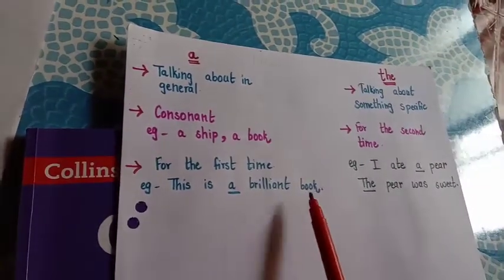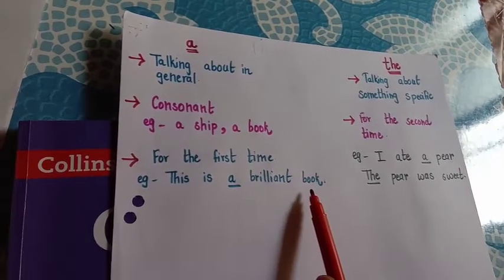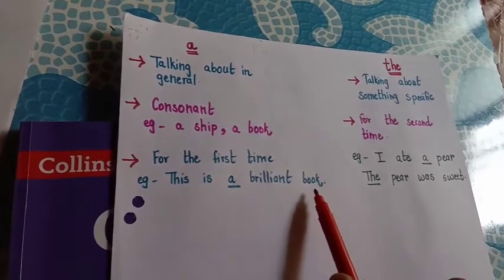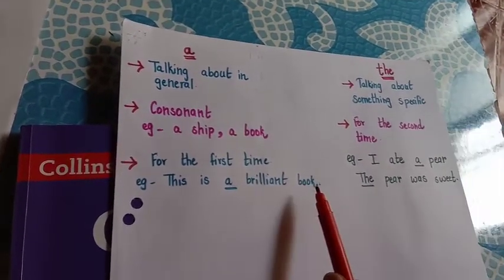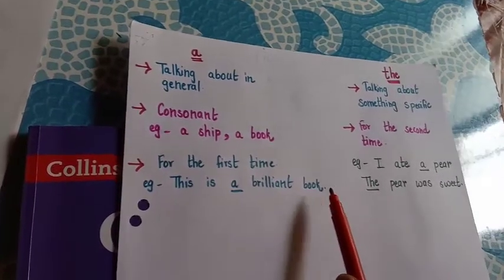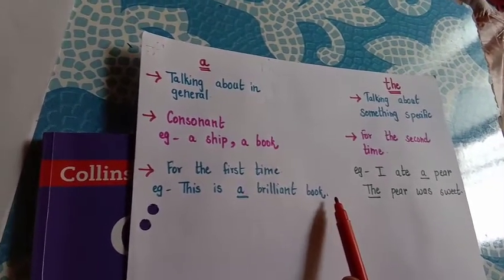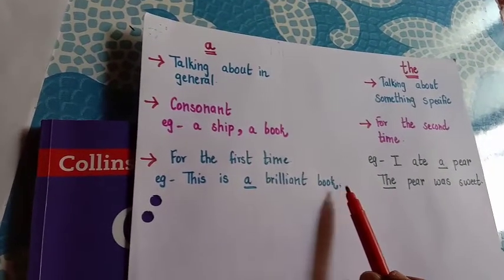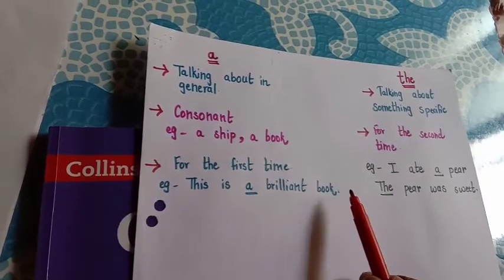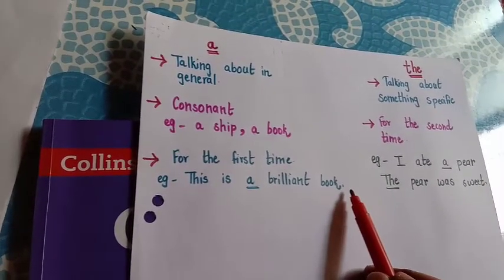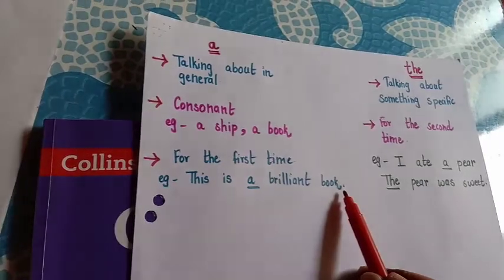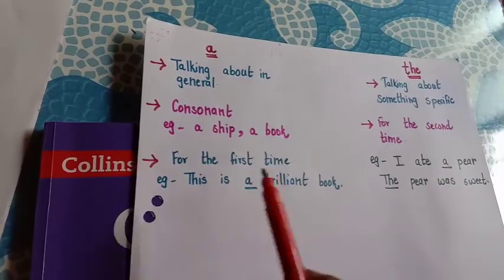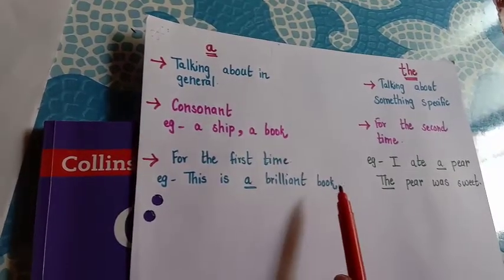I have not spoken to you about this book before, or it is not any specific book, it is any general book. Did I mention that this is a specific book related to English, or a specific book related to maths? No, it is a general book. The book can be anything. It could be your story book, it could be your puzzle book, any book. So it is a general book, any book. So we use the article a. Okay, you are not specific about this thing.